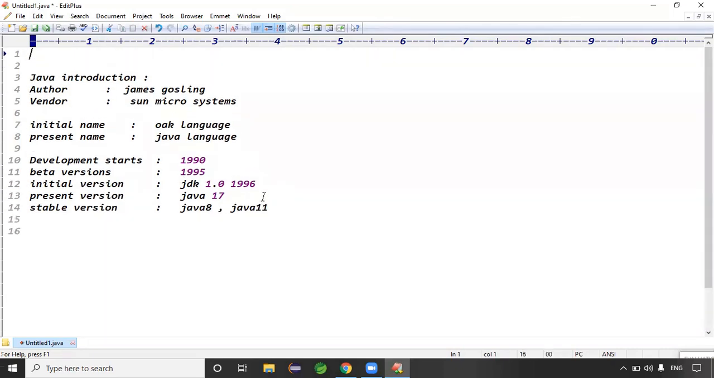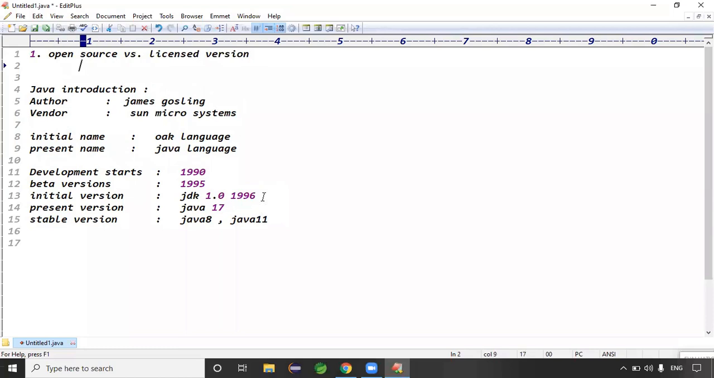Exactly. Guys, yesterday we discussed types of software: open source versus what? A license version, right? What do you mean by open source? Open source means free of cost. Free of cost means no need to get the license, right? It's free for everyone, guys. Anyone can download and anyone can use it. So open source means the first point is free of cost.